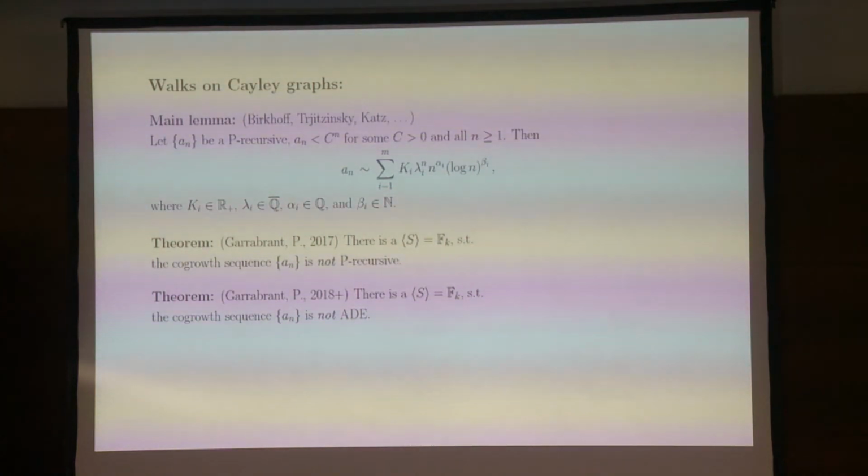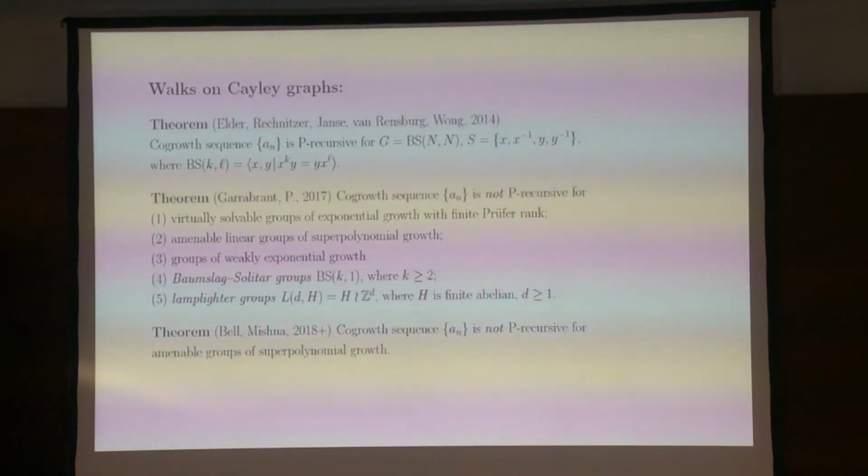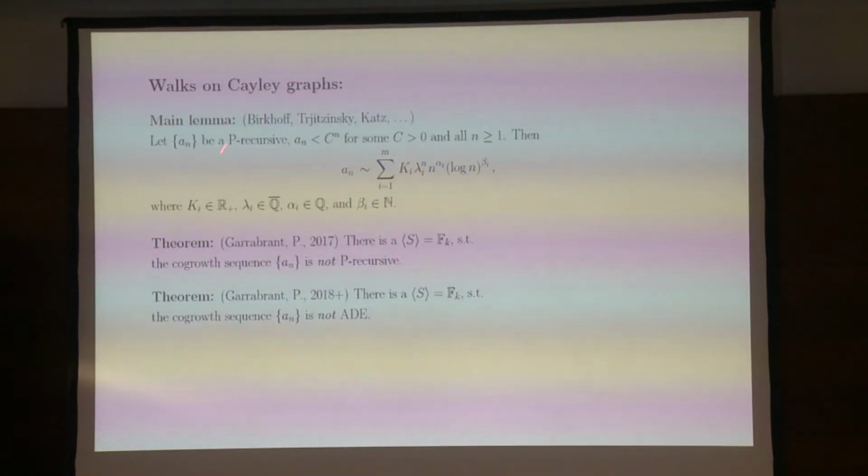And so this result, which I call a lemma, is actually a combination of many results by analysts, but we use it just as a black box. What you do in each case is essentially find in the literature or prove from scratch a result about the probability of return of the random walks on that group, and then convert it into the co-growth sequence, and just observe that it's not going to satisfy this asymptotic condition. So this effectively reduces the combinatorial problem to a probabilistic problem. Many of them are solved already. All right. So let me move on.